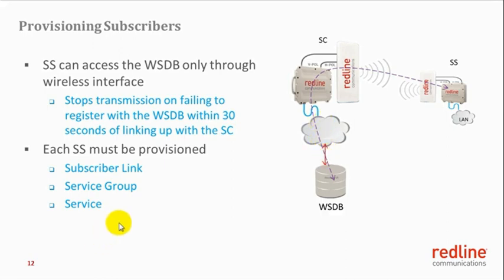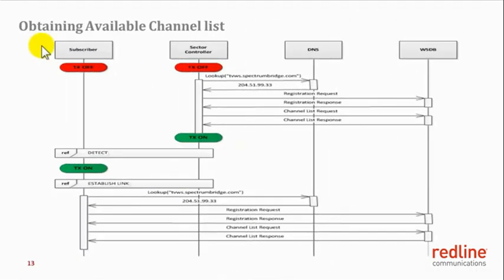In summary, I would like to emphasize that it is not possible for the subscriber to remain linked up with the sector controller if it is not able to access the white space database through the sector controller and register with the white space database and obtain the list of available channels. The subscriber Ethernet port may be connected to Ethernet, but the subscriber will not access the white space database through its Ethernet port. It will wait to register with the sector controller and then it will attempt registering with the white space database.